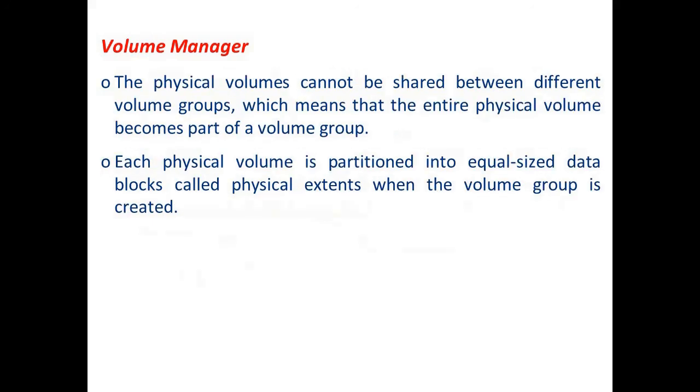The physical volumes cannot be shared between different volume groups, which means that the entire physical volume becomes a part of the volume group. We cannot have any physical disk shared between different volume groups. Each physical volume is partitioned into equal size data blocks called physical extents when the volume group is created. So when a volume group is created, each physical disk present in that volume group is partitioned into equal size data blocks called physical extents.